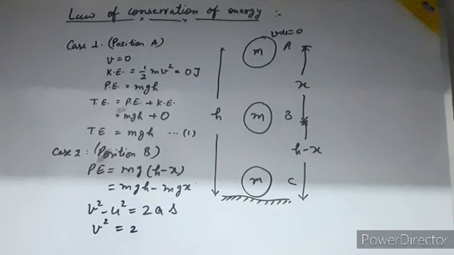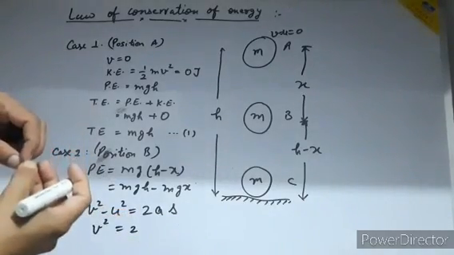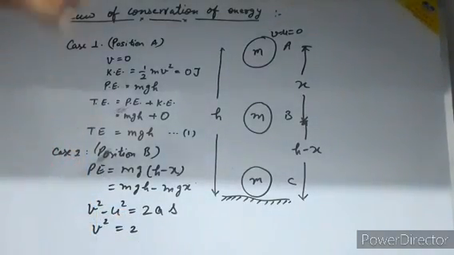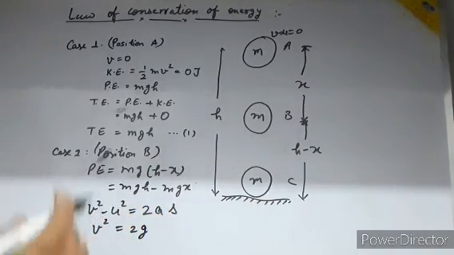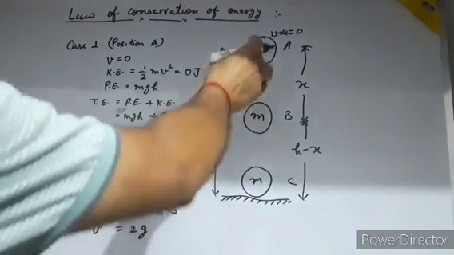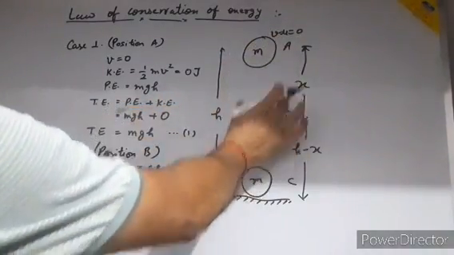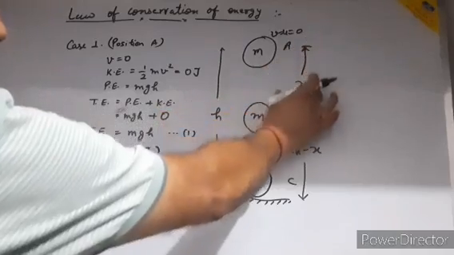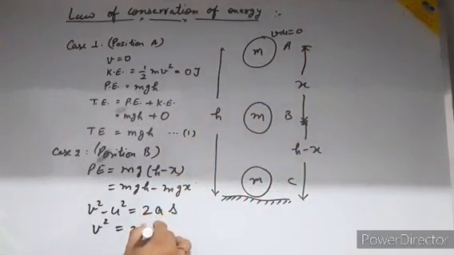Now it is acceleration, and acceleration due to gravity, because I am leaving the ball, so it is acceleration due to gravity. So a is changed in terms of g, and s is the displacement. The ball is coming from A to B, so the distance covered by the ball is x. So it becomes 2gx.